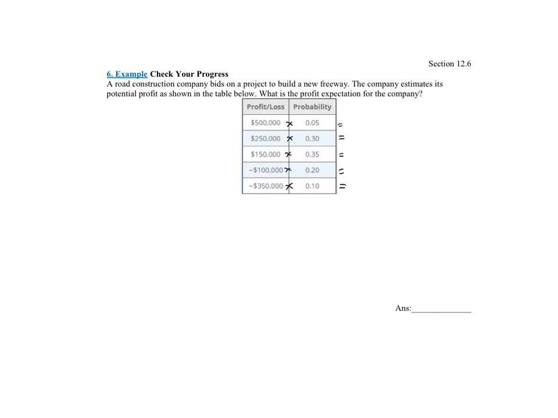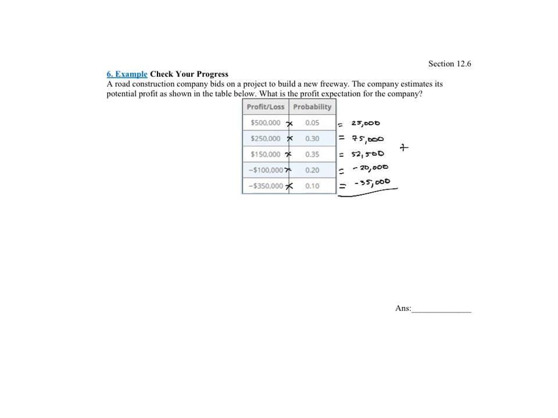So $500,000 times 5%, I'm getting $25,000. $250,000 times 30%, I'm getting $75,000. $150,000 times 35%, I'm getting $52,500. A loss of $100,000 times 20% would be a loss of $20,000. A loss of $350,000 at 10% would be a loss of $35,000 that it contributes towards the expected value.